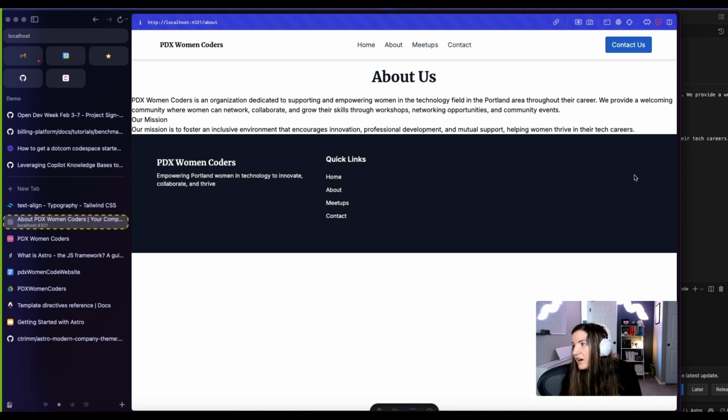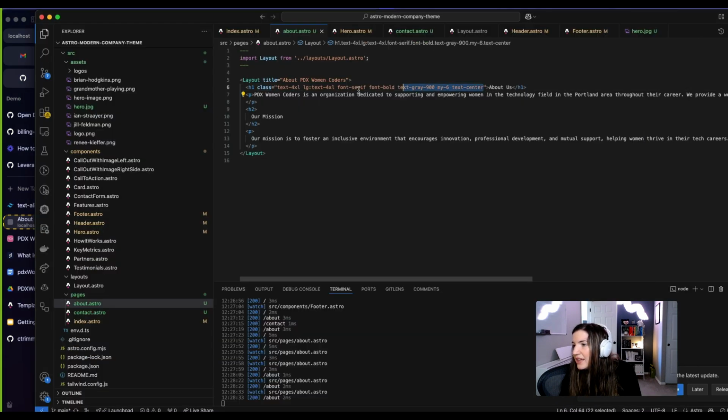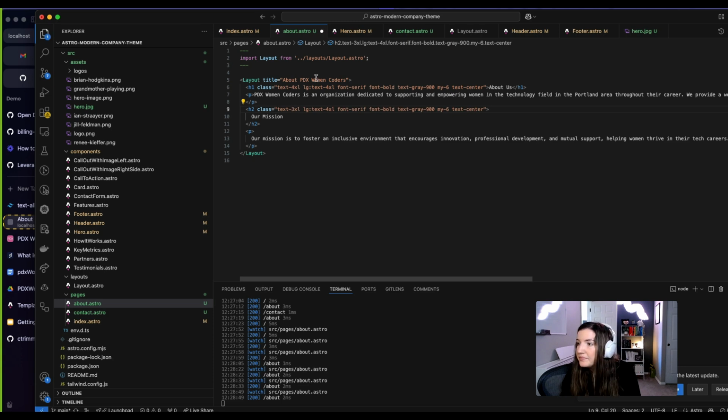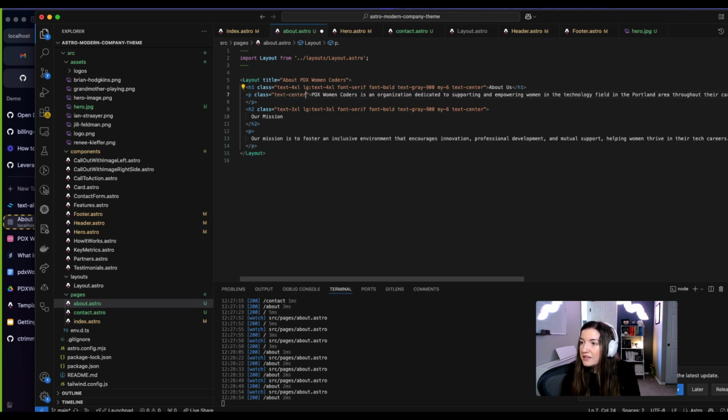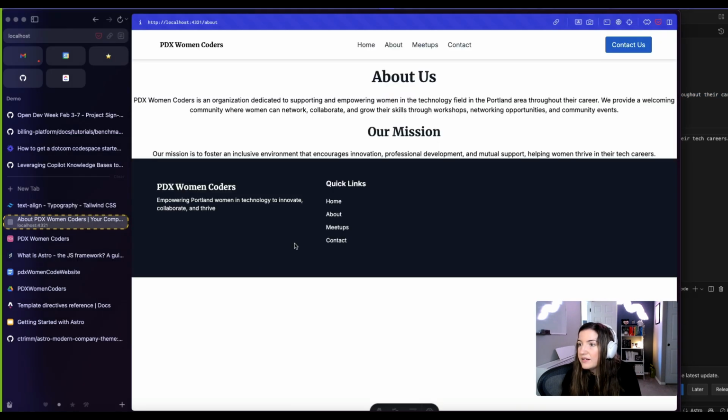And then our mission, we will do the same thing, but make it a little bit smaller. Maybe 3XL. Cool. Okay, and we'll do text center on these paragraphs. I'm sure that I could do a better job of reusing these styles, but here we go.